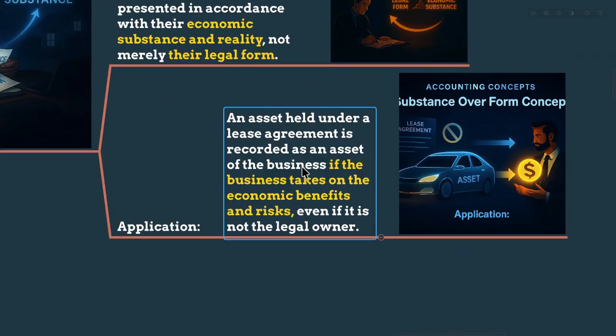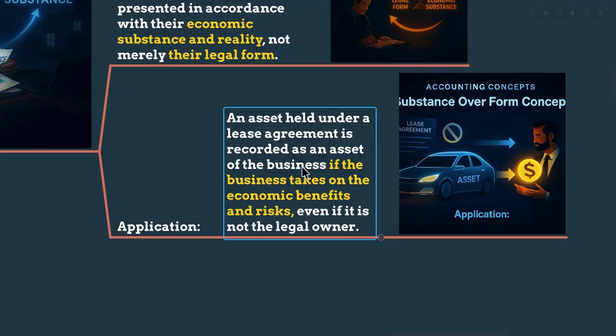After that, the business becomes the owner. According to the lease agreement, he bears all the risk and gets all the benefits of ownership. So following substance over form, Hassan records the bus as his asset at 5 million rupees and the lease obligation as a liability.